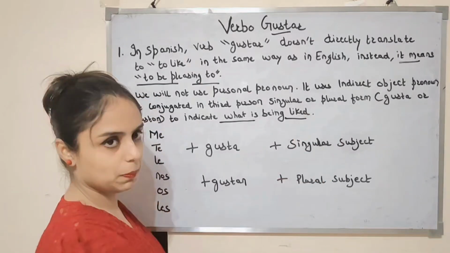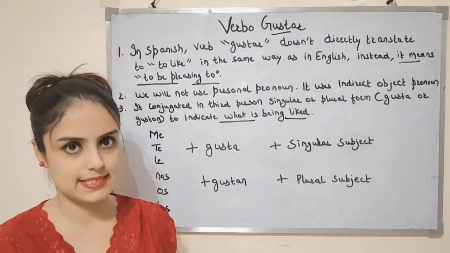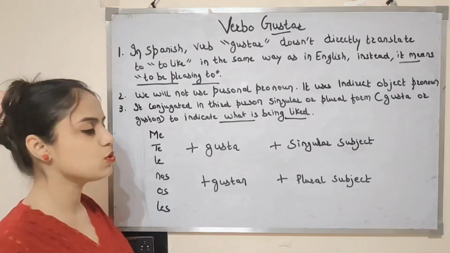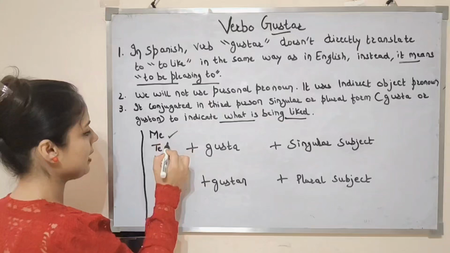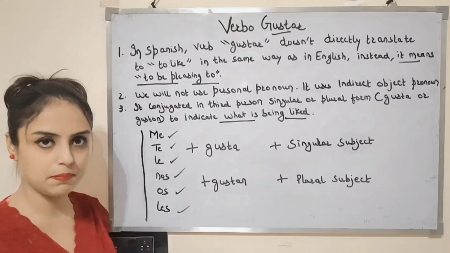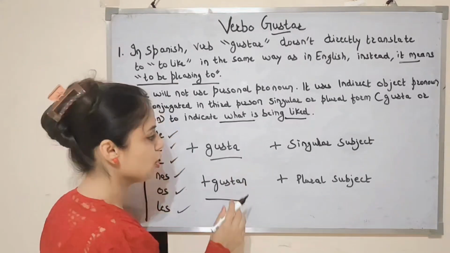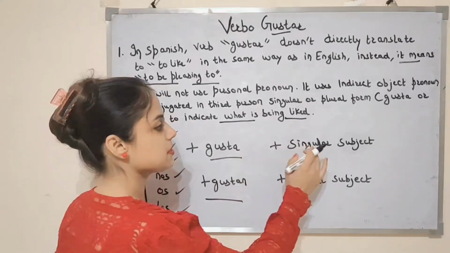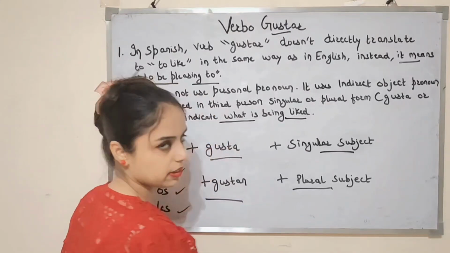You will understand this point when I explain with examples. So indirect object pronoun plus gusta with a singular subject, gustan with a plural subject.